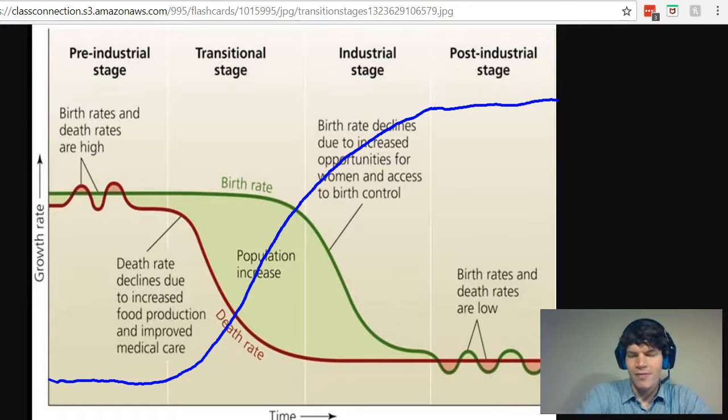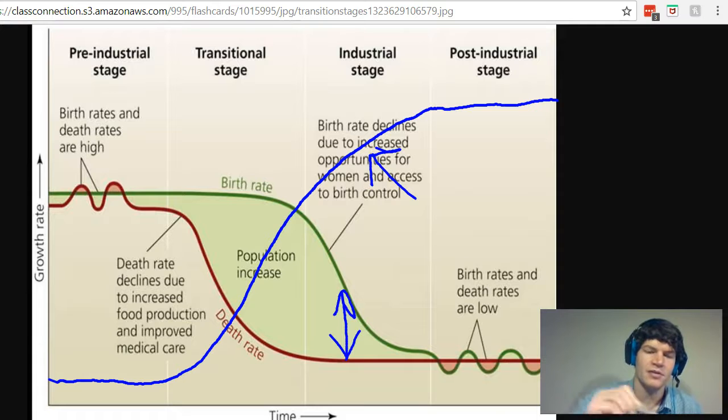Now, I think the thing that seems a little counterintuitive is why does the population continue to increase during this industrial stage? Because the way you might think about it is, well, the birth rate is declining, so shouldn't the population also decline? Well, no, the idea is that as long as the birth rate is higher than the death rate, there are going to be more people being born than people dying. Thus, the population will be increasing.